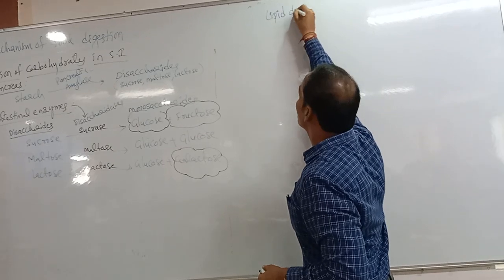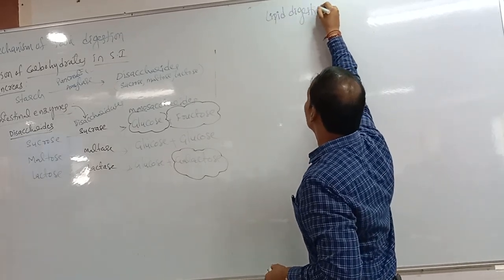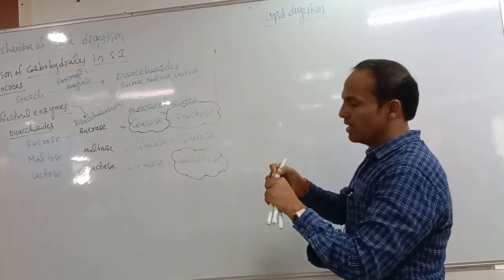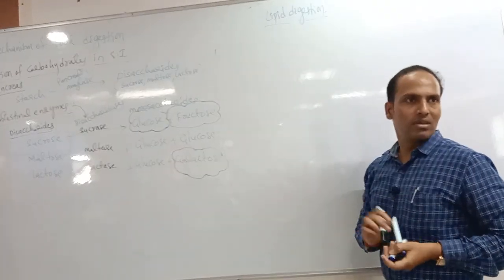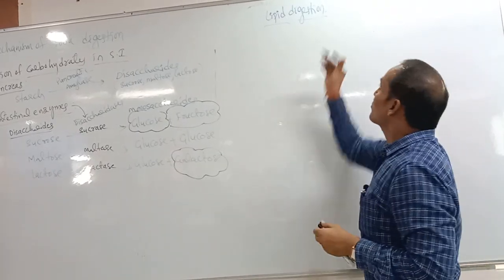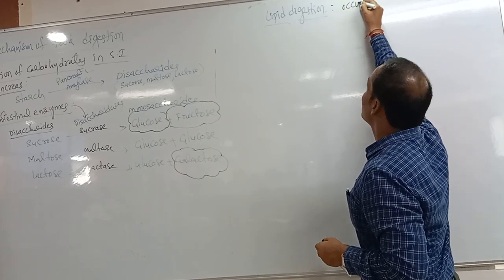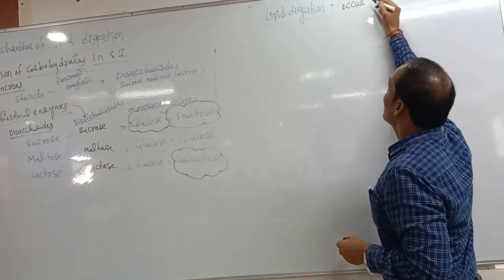Next, lipid or fat digestion, a very small concept. Where does lipid digestion occur?